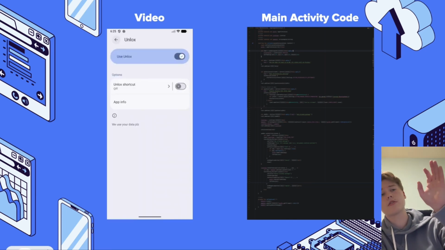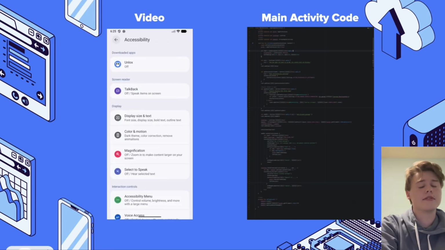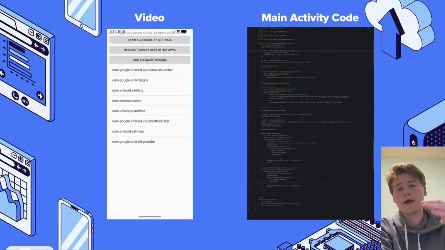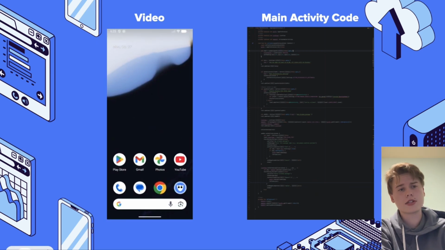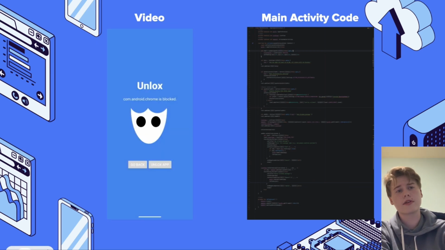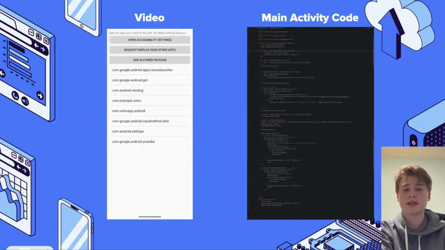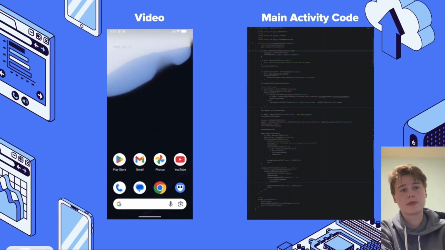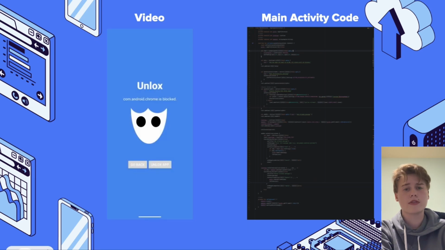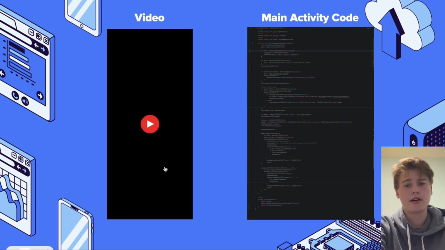And so first you have to allow UNLOX to use it, and this is very simple. If the student wanted to use their phone, the school would mark it as used, and then once a teacher would mark attendance, it would go on, and then like here, when they get on Chrome or any app that's blocked, it would pop up this screen and they wouldn't be able to use it. This goes for any app that's on the blocked list and not on the whitelist.